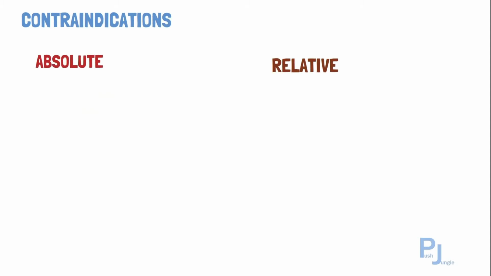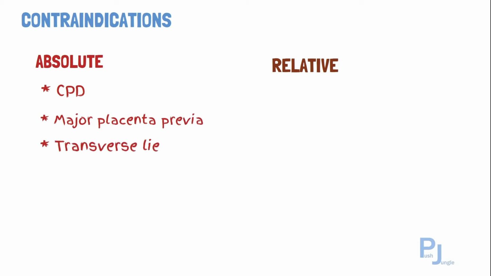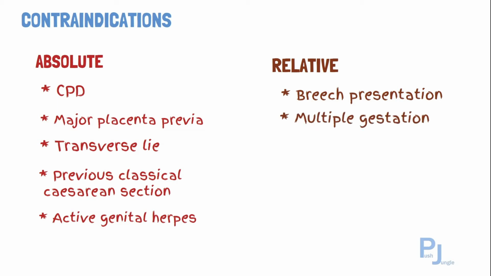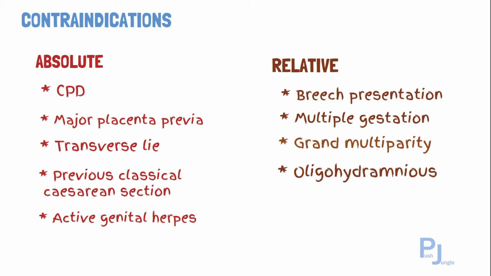What are the contraindications to induction of labour? These may be relative or absolute. Absolute contraindications include cephalopelvic disproportion or contracted pelvis, major placenta previa, transverse lie, previous classical cesarean section, and active genital herpes. Relative contraindications include breech presentation, multiple gestation, grand multiparity, oligohydramnios, suspected macrosomic babies.